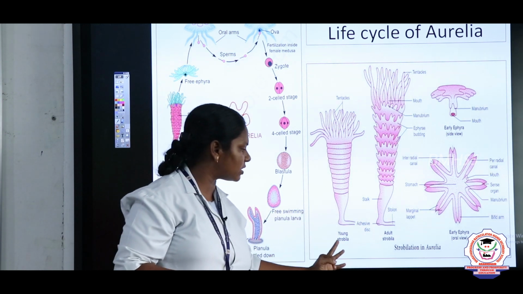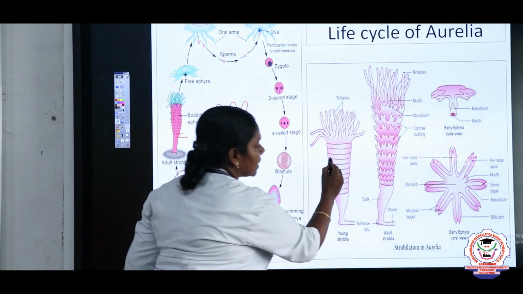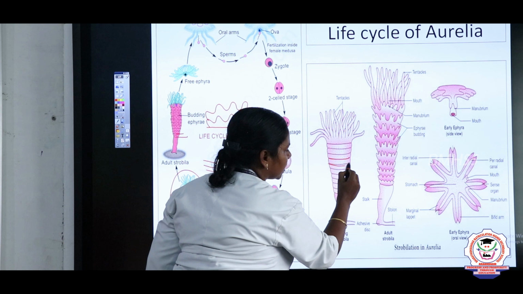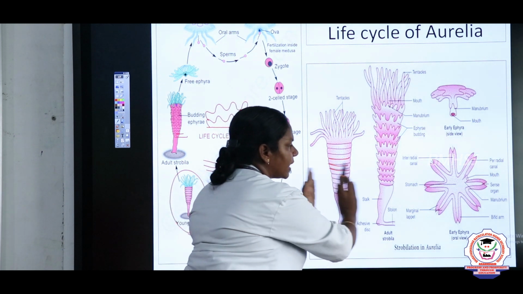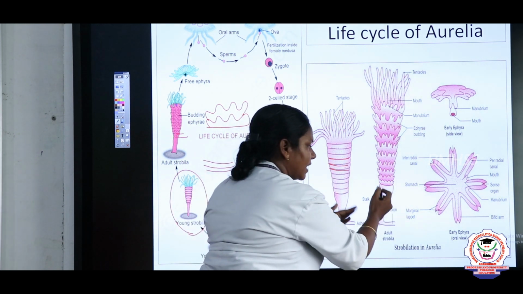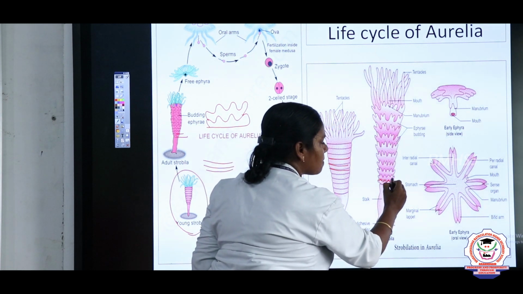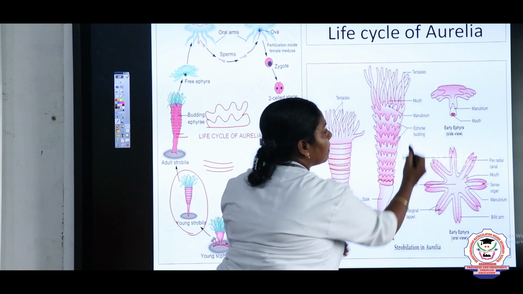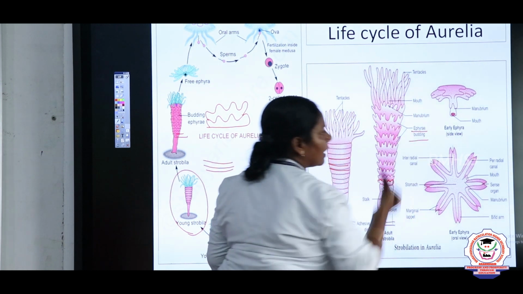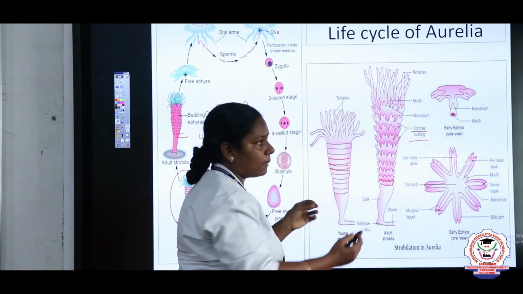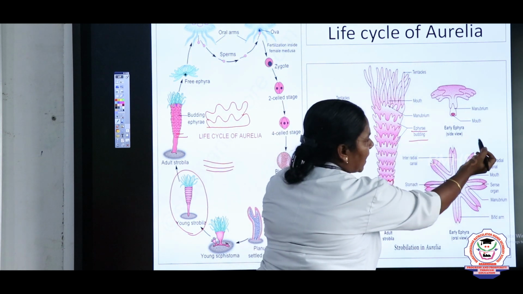So just look here. This is the young strobila. Here it forms many transverse fissions, but they do not get separated from each other, and later in the same parent it starts to develop buds. Ephyra, budding, and later after complete development each ephyra separates like this.